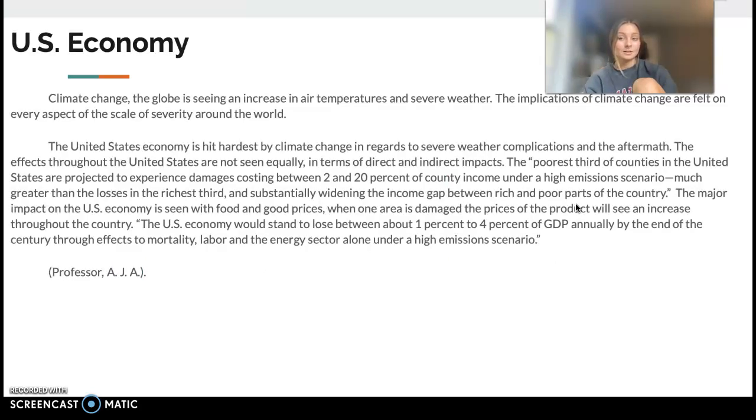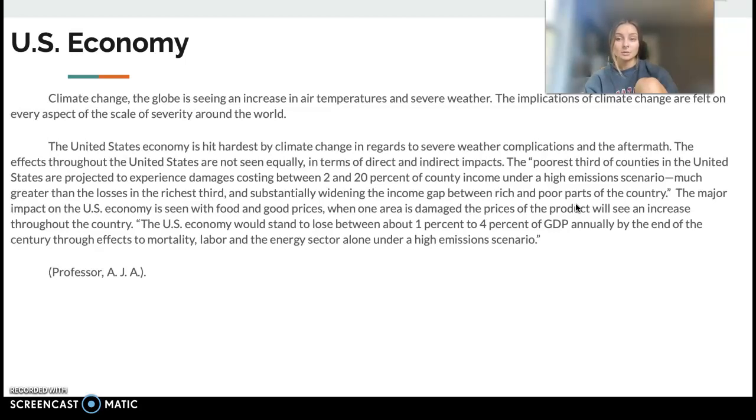The U.S.'s economy. Climate change of the globe is seen as an increase in air temperatures and severe weather. The implications of climate change are felt in every aspect and scale of severity around the world. The U.S.'s economy is hit the hardest by climate change in regards to severe weather complications in the aftermath. These responses and areas that are hit by severe weather substantially widen the income gap between the rich and the poor parts of the country.